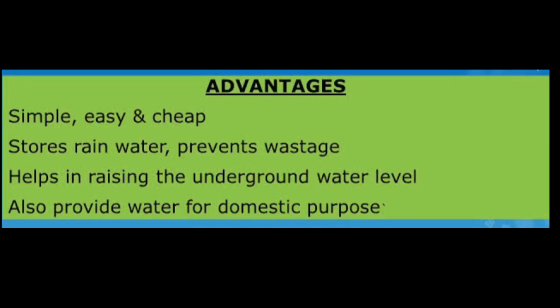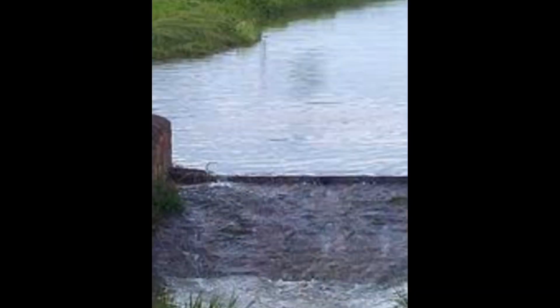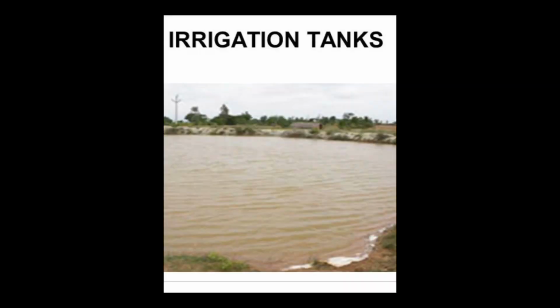Advantages of tank irrigation. It allows monsoon water to be stored. It helps in raising the underground water which can be used later. It is easy and economical to construct. It helps in storing abundant rainwater that would flow out and go waste.